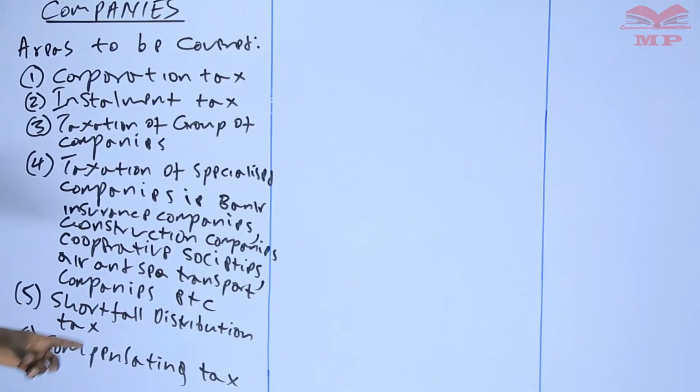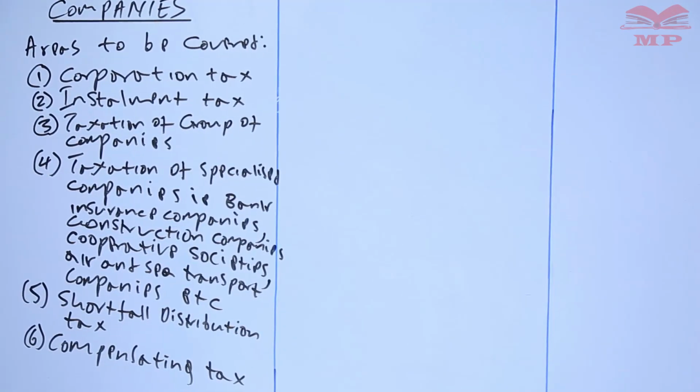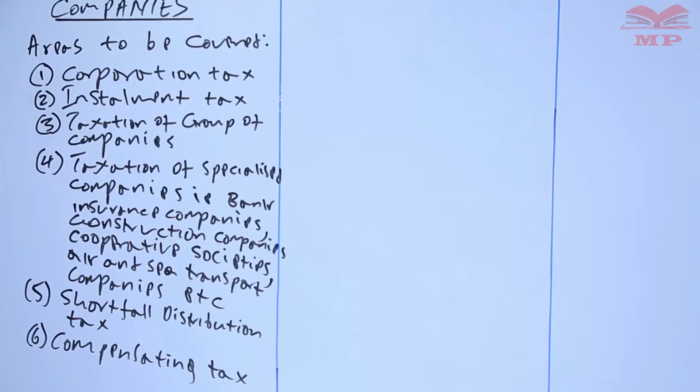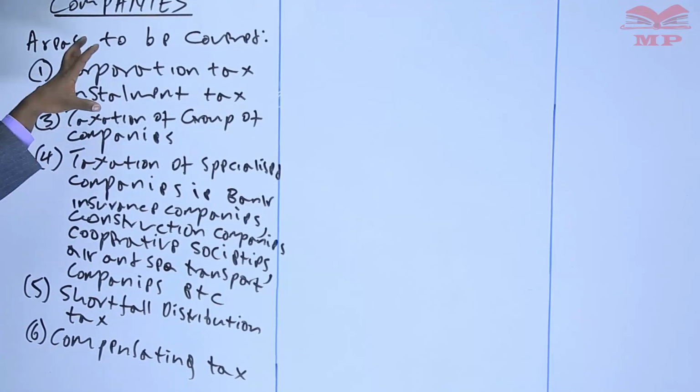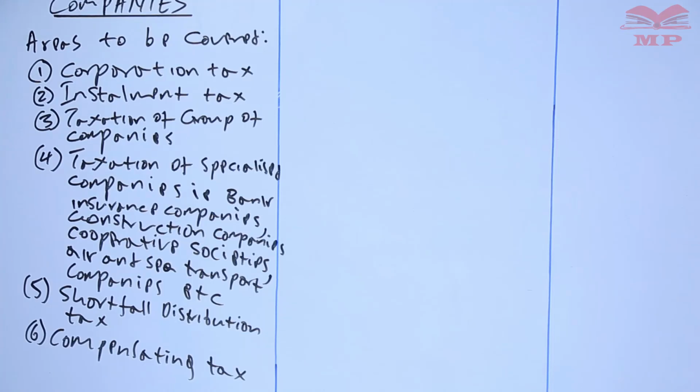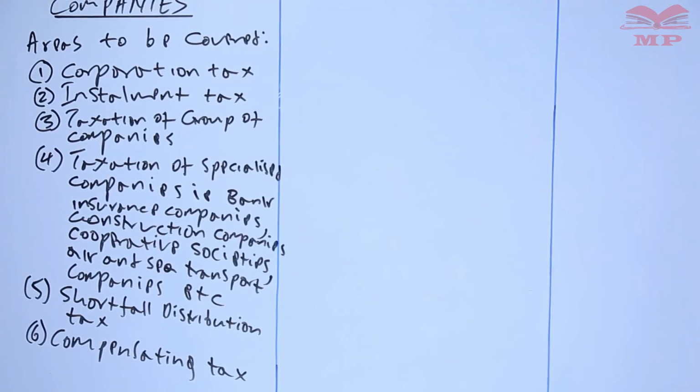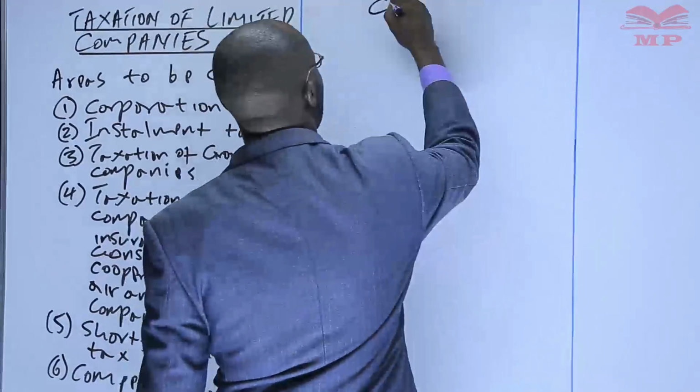After we are done with that, we are going to go to the shortfall distribution tax, and the last area would be the compensating tax. So once we cover all this, then the taxation of the company is going to be complete. So we are going to start with the first one, the corporation tax.